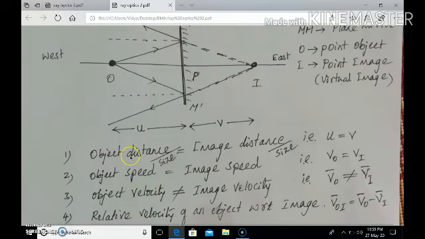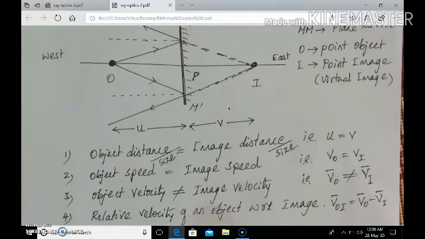The first property is that the object distance is equal to the image distance. If you stand 1 meter in front of a plane mirror, the image of your face is formed 1 meter behind the mirror. In other words, the object distance is equal to the image distance.